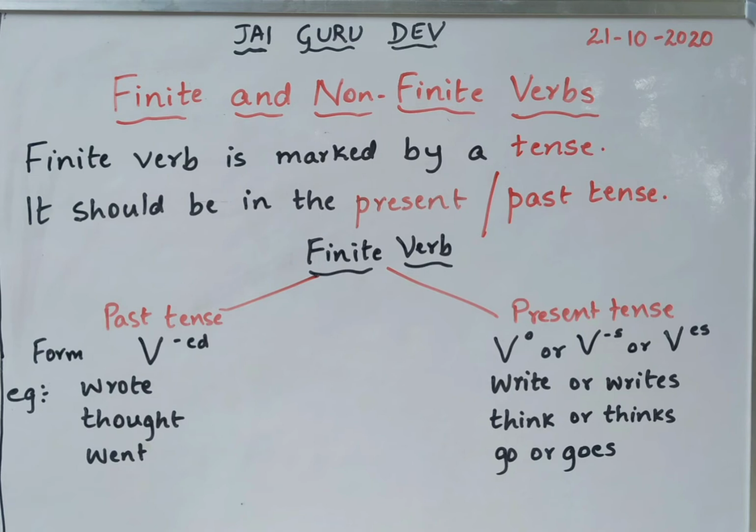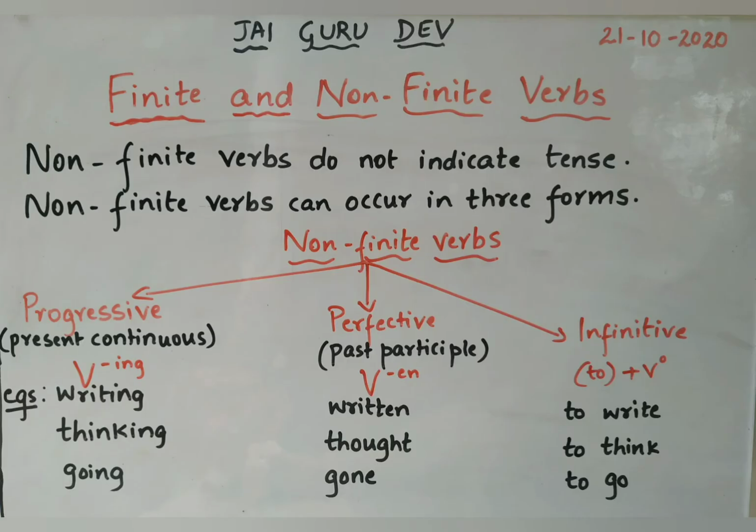So here you can notice in the first part, write, think and go are in the original form of the verb. In writes and thinks, only s is added. In goes, es is added. I repeat once again, finite verb is marked by a tense and it should be in the present tense or the past tense. Now, we'll move on to the non-finite verbs.